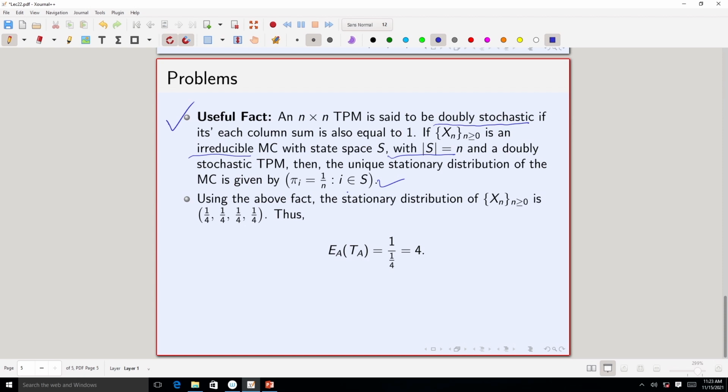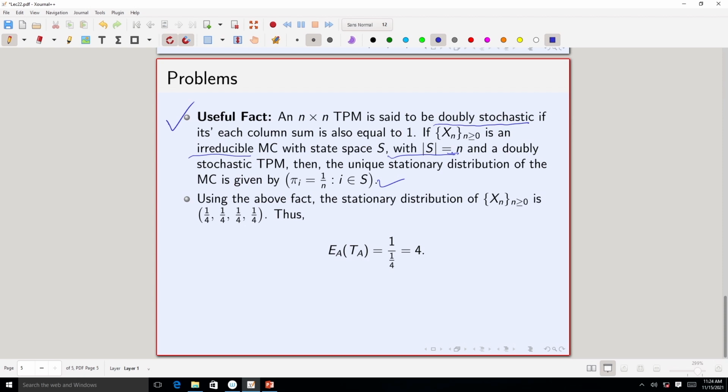Again, if you do not know the terminology discrete uniform distribution, never mind, but what we mean is that the stationary distribution is pi_i equal to 1 by n for all i in S, where n is basically the cardinality of the state space.